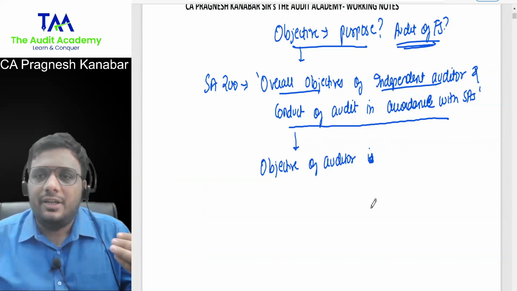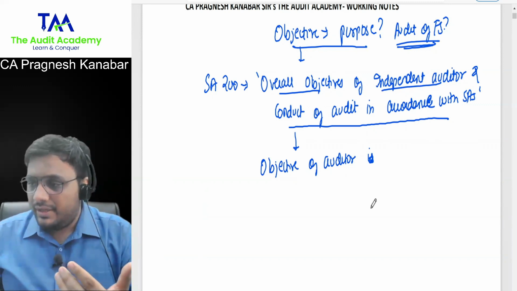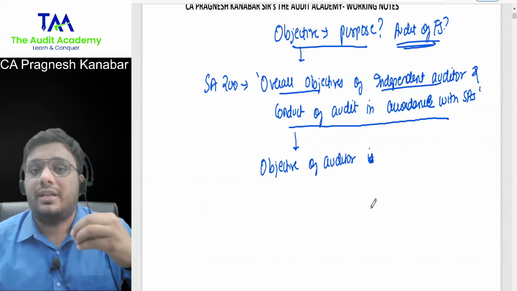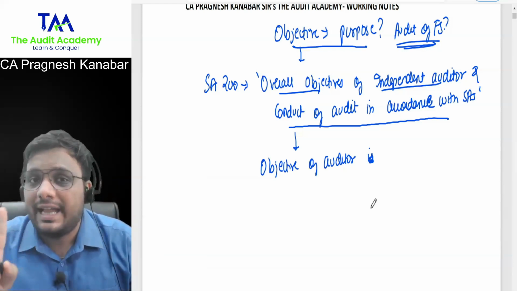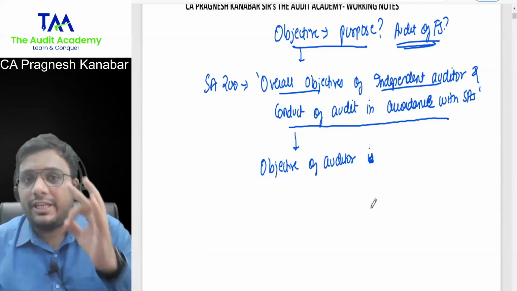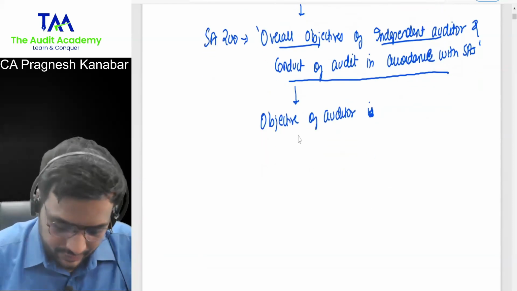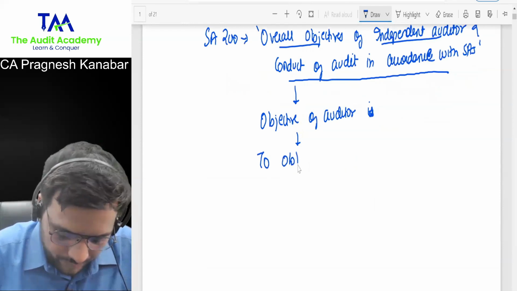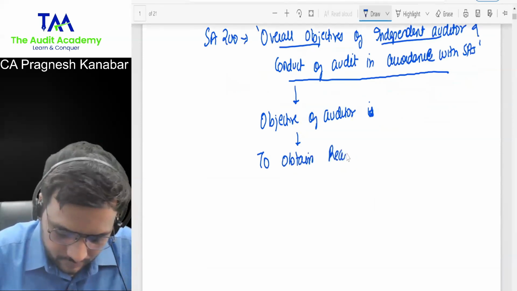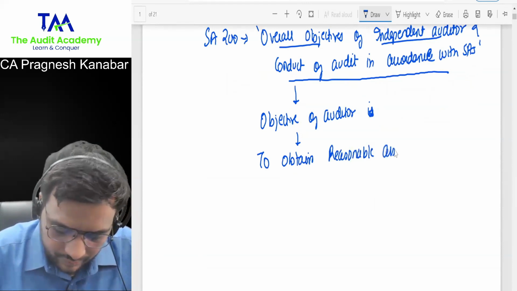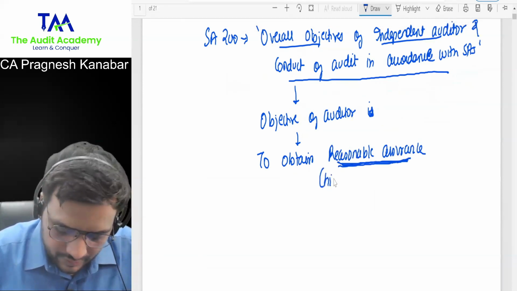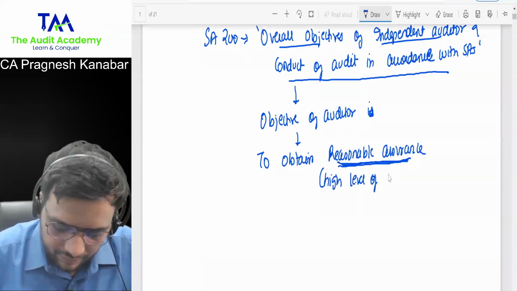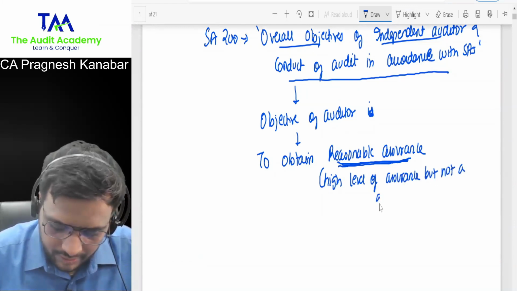The maximum thing that we can do is we can help you to build the trust. So our signature and our opinion is not a guarantee. It increases the reliability of the financial statements, but it is not 100% guarantee. And that is the very first line when you are explaining the objectives. Objective of auditor is to obtain reasonable assurance. Reasonable assurance is high level of assurance, but not a guarantee.